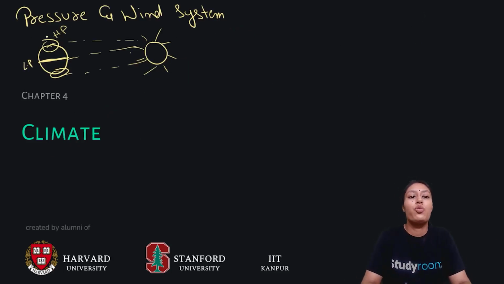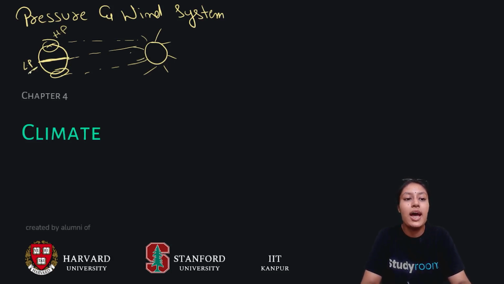First, we will understand what is pressure and wind system. We all are aware of the equator. The equator divides the Earth's surface into equal halves. Sun's rays directly fall on the equator.